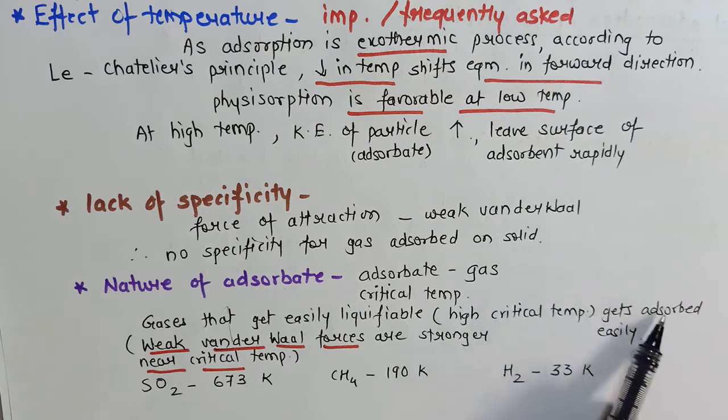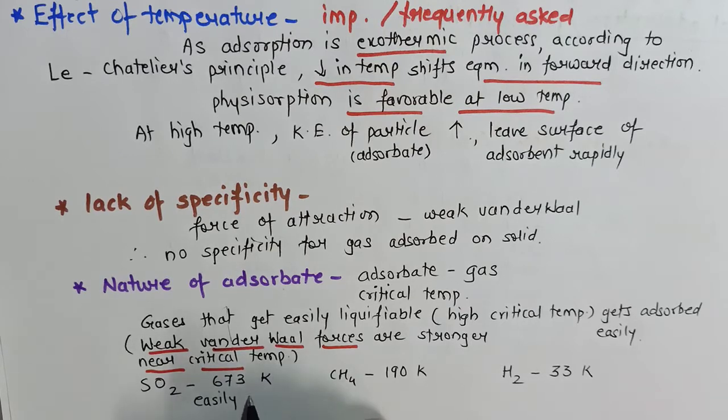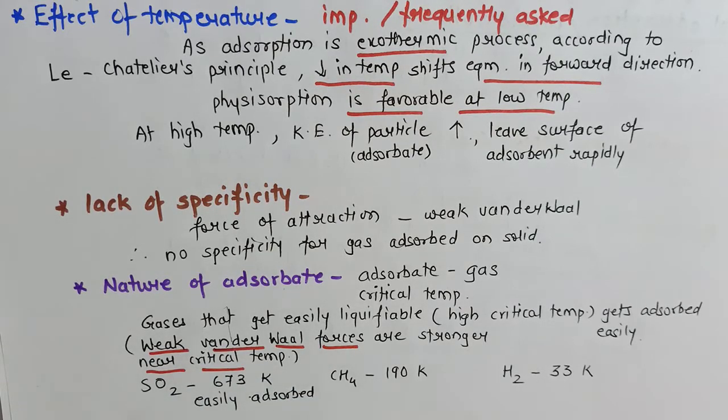Okay, now using this concept, tell me the answer. Out of sulfur dioxide, methane and hydrogen, which gas will get adsorbed very quickly? As the critical temperature indicates, sulfur dioxide will get adsorbed very quickly. Or I will say sulfur dioxide will be readily adsorbed.